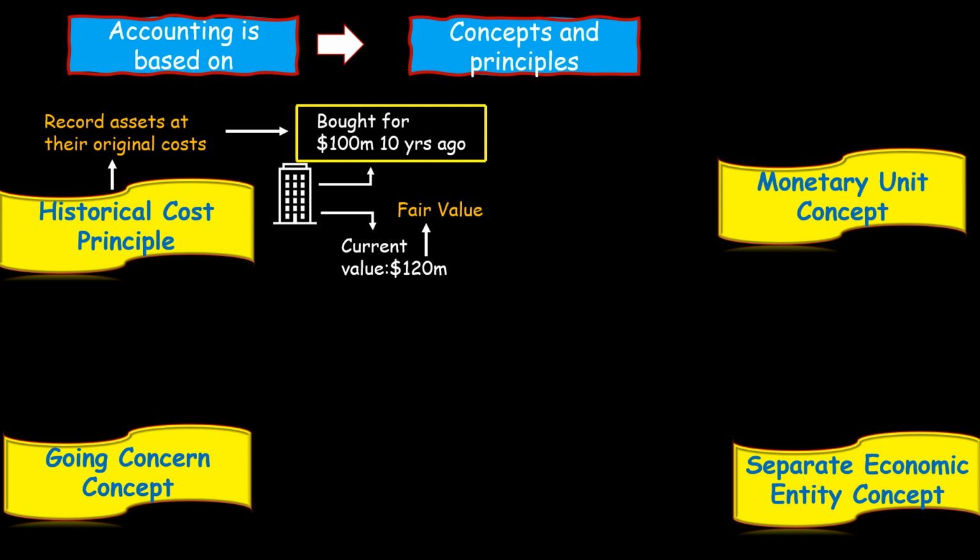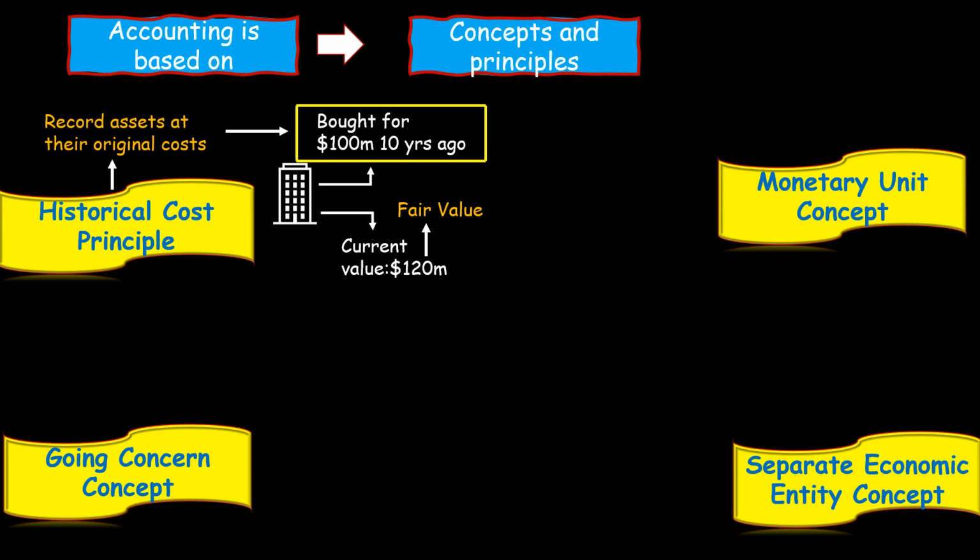Now, using the historical cost principle has some advantages. One, the cost or the amounts are objective and verifiable. We can always go back and confirm that the value of this property is $100 million. We can confirm that from the invoices or any other documentation related to this property or asset. Another advantage is that it is easier for record keeping. There is only one value that we need to keep track of, the initial amount, and we do not need to keep updating our accounting records to show our current values.